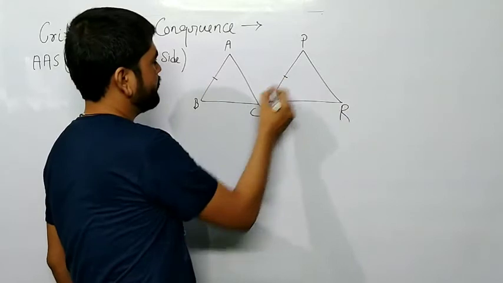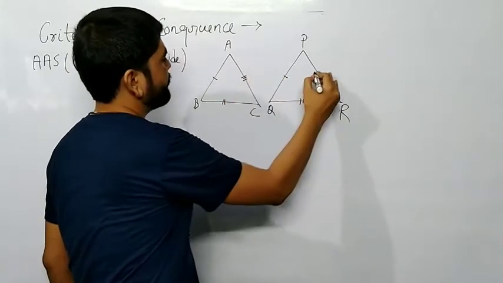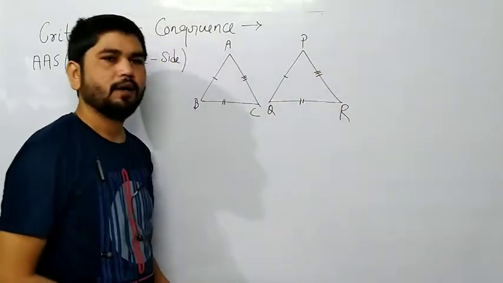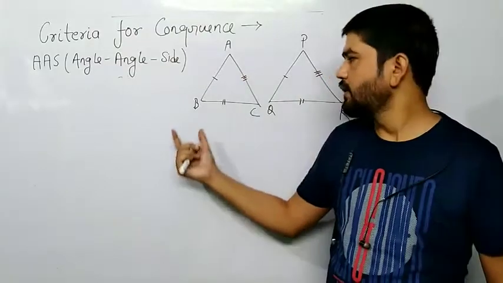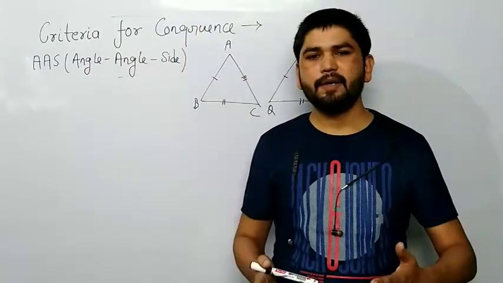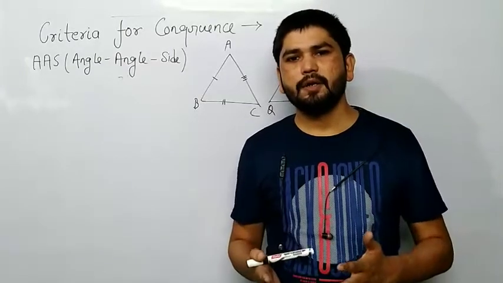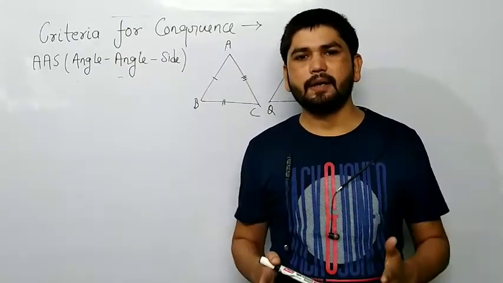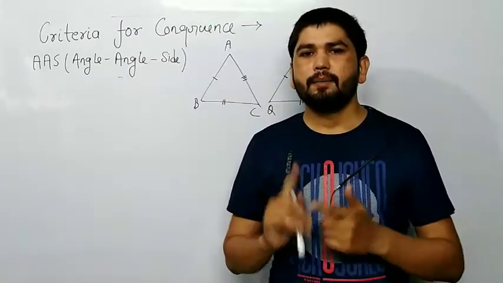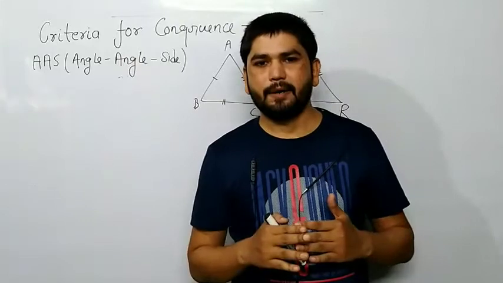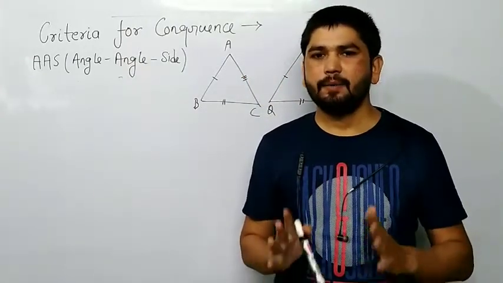AB is equal to PQ, BC is equal to QR, and AC is equal to PR. All three sides of both triangles are equal, so the triangles are congruent by the SSS property.